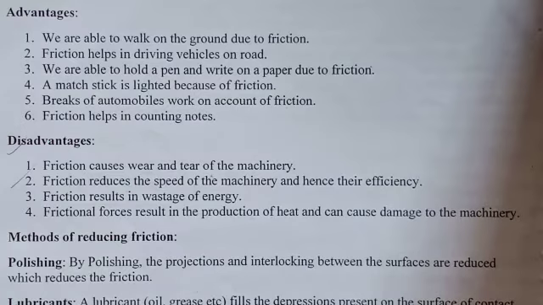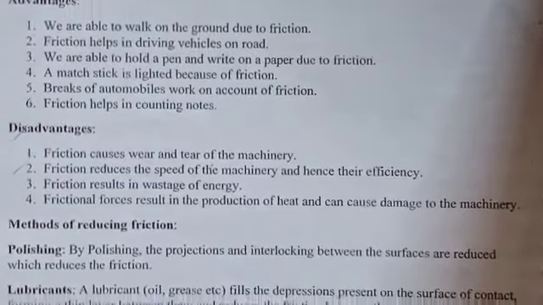Friction results in wastage of energy. Friction force also results in the production of heat and damages the machineries. So these are the disadvantages of friction.